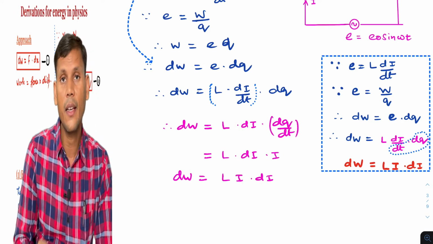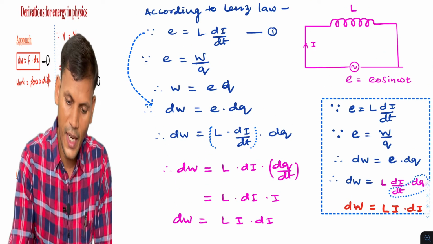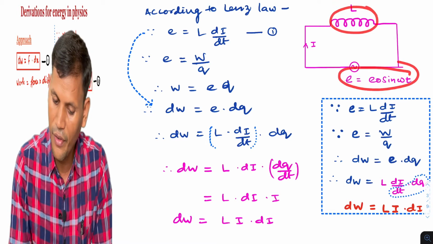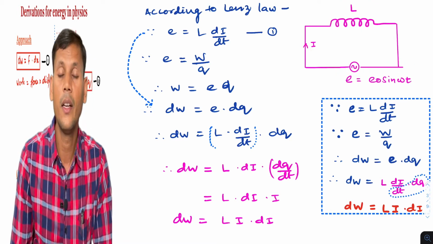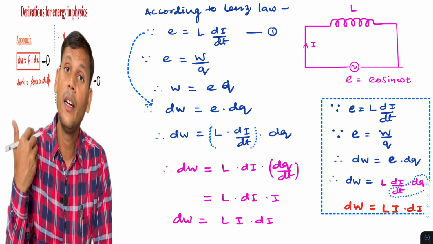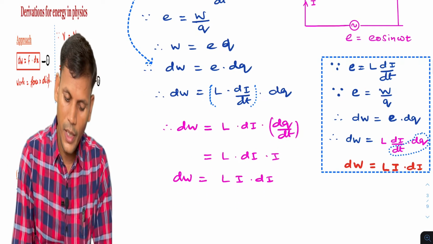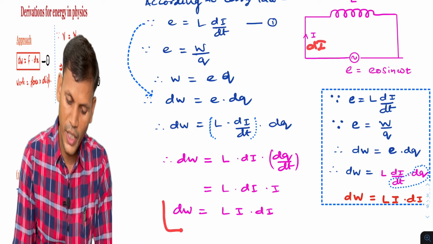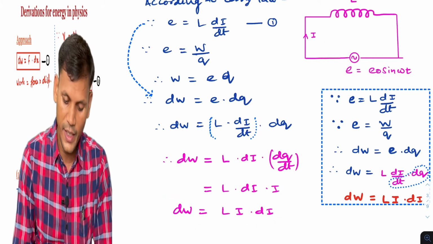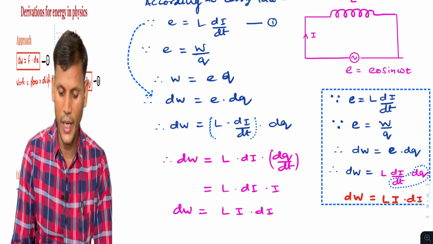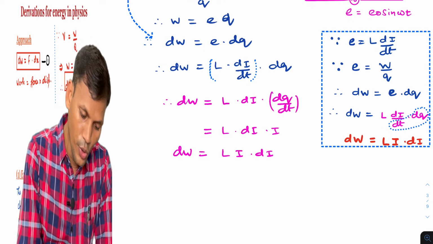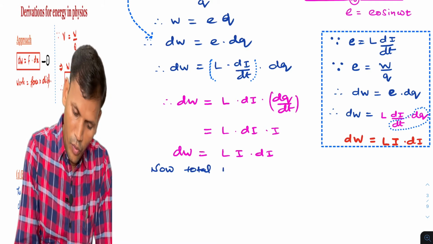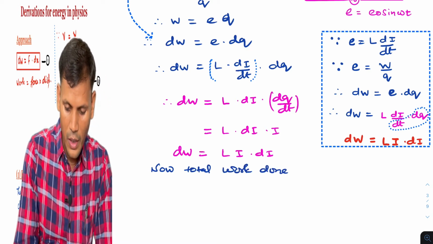Now the variable is current over here. As in this diagram also we are mentioning, it is an inductor, the source of EMF is here, current is flowing through that. So what will be the energy stored in an inductor? If a small current di is flowing through this, then whatever work is done during that is given by Li di. So now total work done can be obtained.